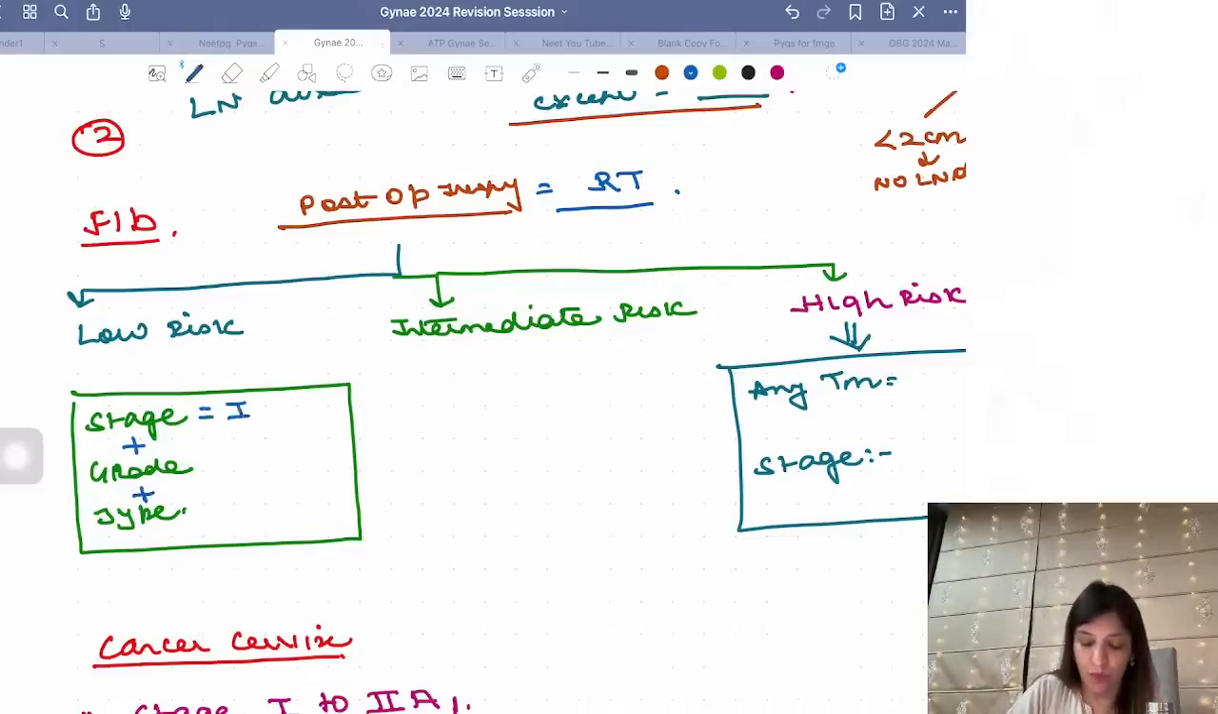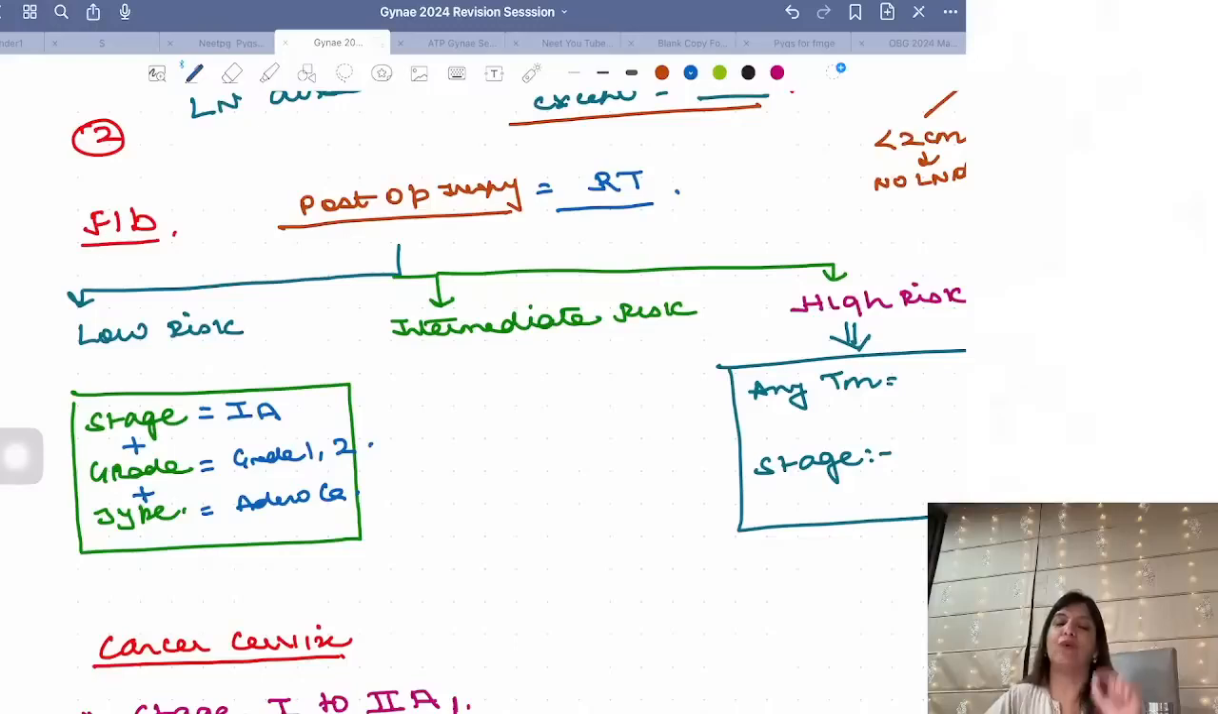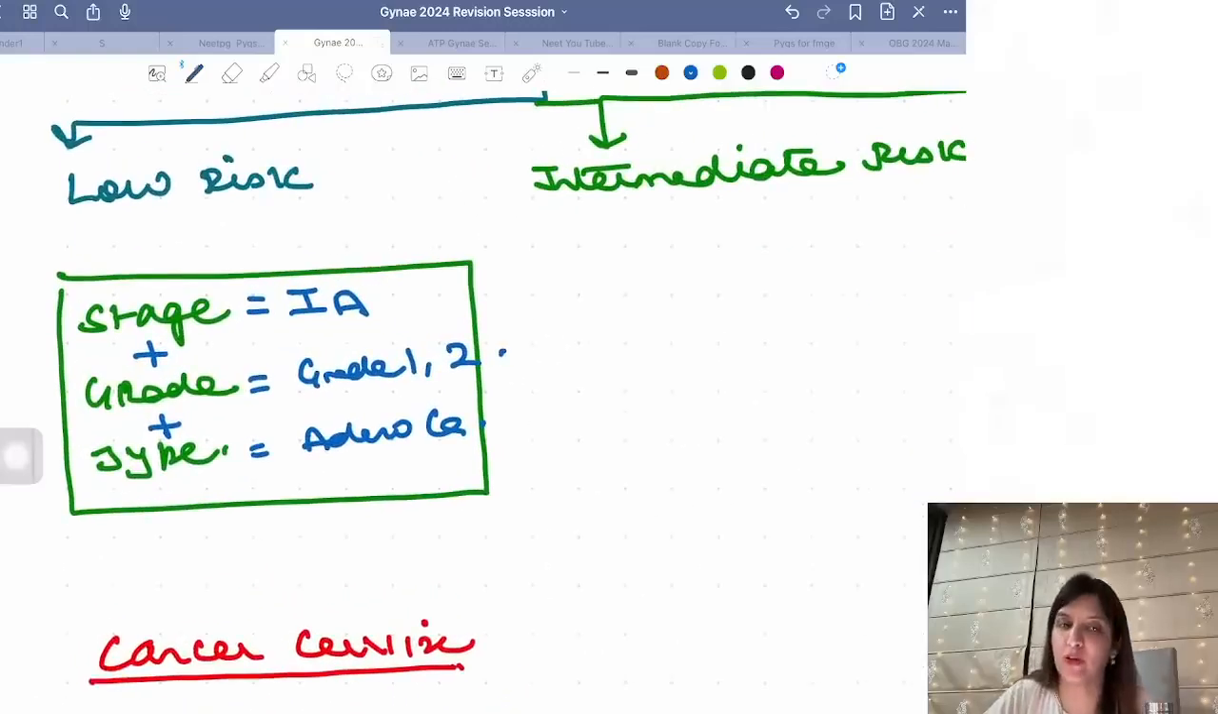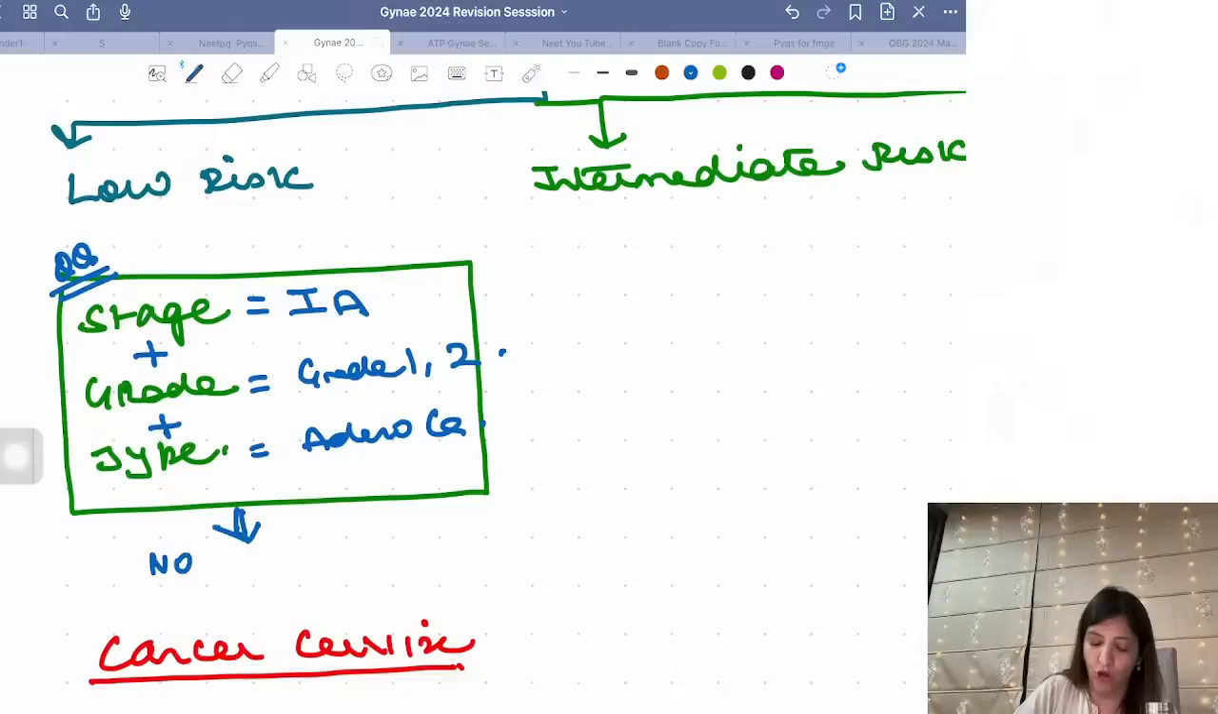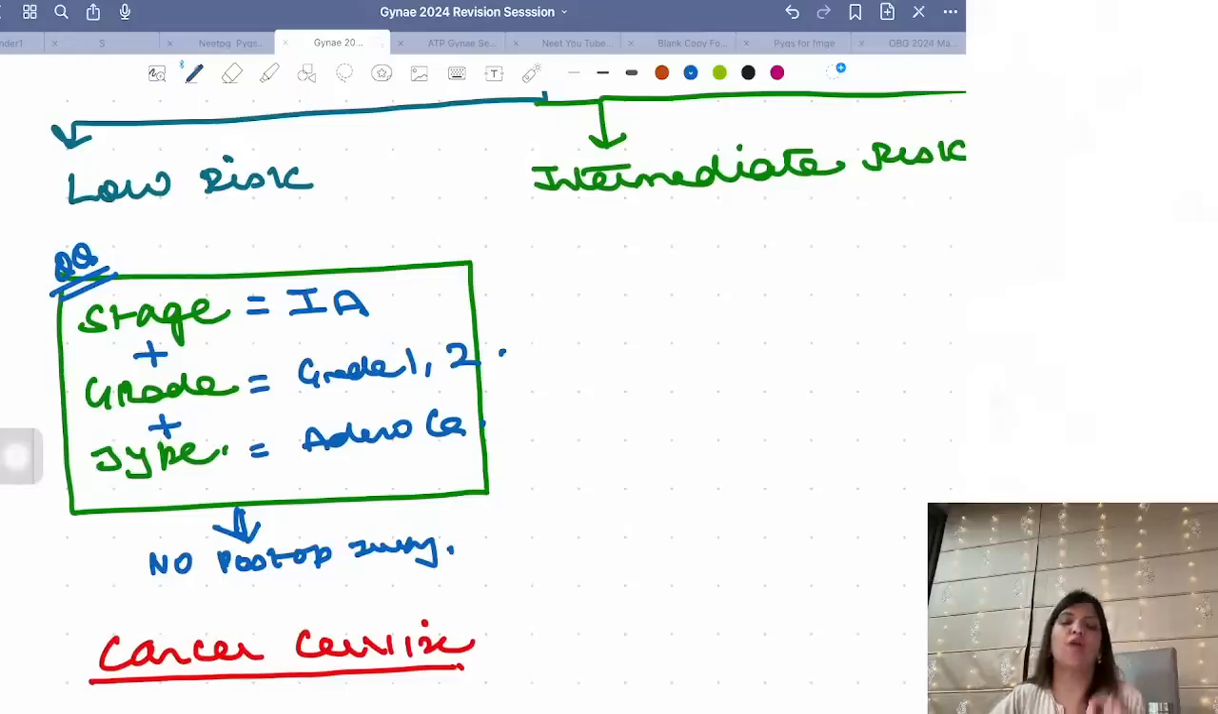Stage of the disease should be 1A, grade of the tumor should be grade 1 or grade 2, and it should be adenocarcinoma. So only if you are dealing with adenocarcinoma grade 1 or grade 2 and it is stage 1A, that is less than 50% of myometrium involved, very, very important question, then you have to go for no post-operative therapy. Please remember, adenocarcinoma grade 1 and grade 2, belonging to stage 1A, no post-operative therapy, right?